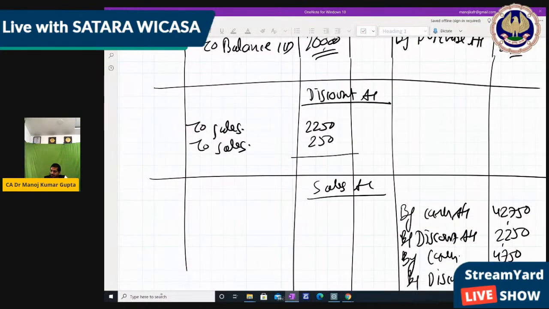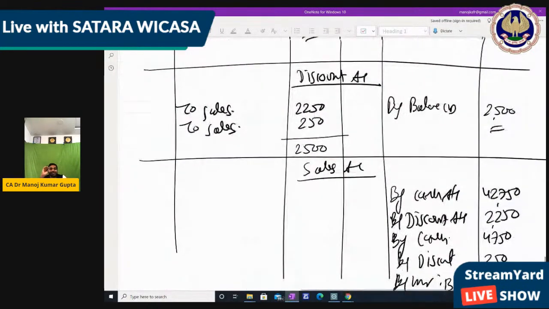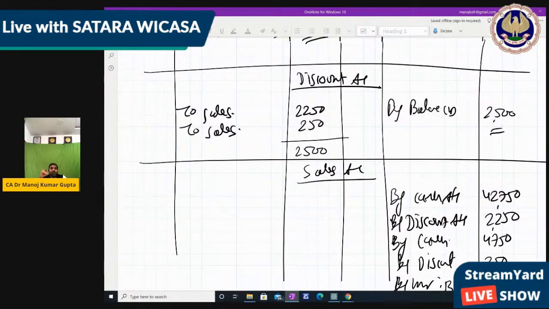The discount, by balance carry down 2,500. These balances will be transferred to P&L or somewhere. But note that the question does not ask us to transfer the balance anywhere. The caution is that we only have to get the balances so that we can make the trial balance, to check whether the transactions we have made till date are correct or not. Okay.